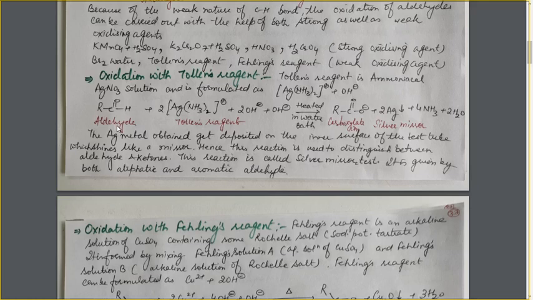Now how is the reaction taking place? You see here aldehyde is converted into the carboxylate ion, not the carboxylic acid. Why? Because the medium is basic, and in basic medium, the acid will form the salt. So it is a carboxylate ion. Here this carbon has the oxidation state of +3, and here the oxidation state of carbon is +1, because of two bonds with oxygen atom and one with hydrogen. So during this oxidation, the +1 will change into the +3 oxidation state. So there is an increase of 2 units of oxidation number.